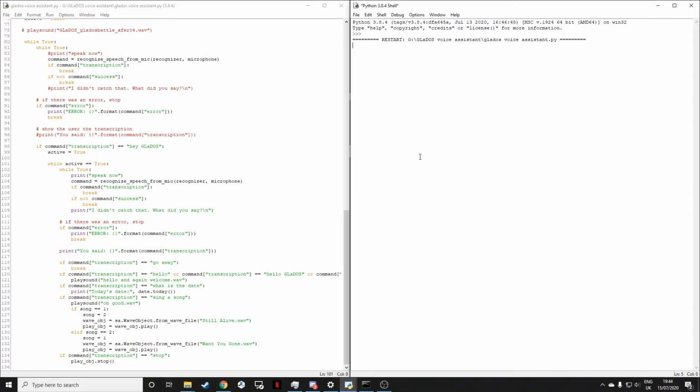Hey GLaDOS. So now it's listening to me, and now it wants a command. So it's just going to take this in for now. I've got to be quiet so that it finishes listening to this bit. Sing a song. Oh crap, I just buggered that up. Sing a song.